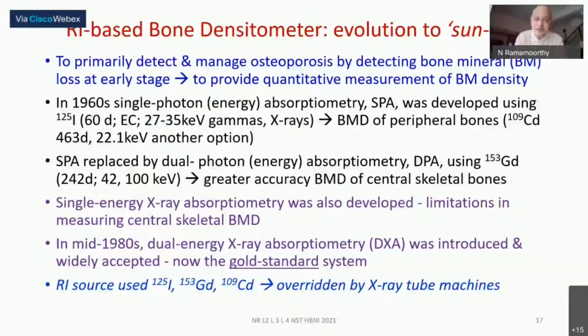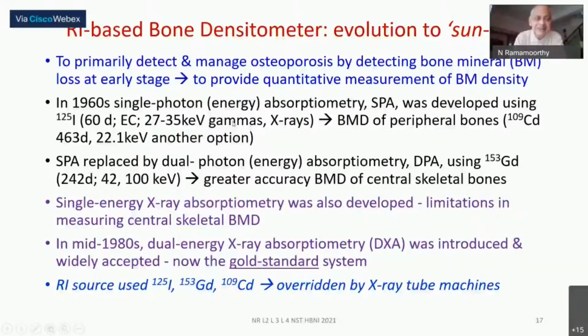So using this principle of radiation transmission of relatively small activity sources with low energy emission, iodine 125 was available. So very early on, a radioisotope based bone densitometer concept was thought of, and it had been used, and it could be used for some types of bones, what we call the peripheral bones.